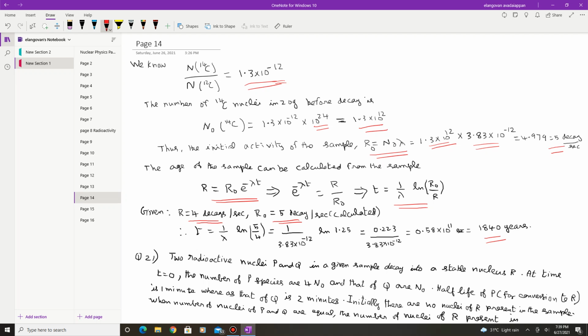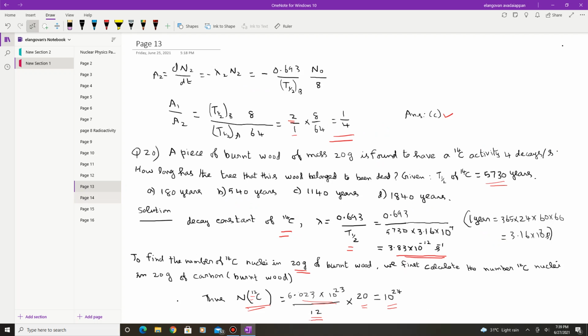1848. So this is the life of the tree that was decayed before. So this is the total number of years.